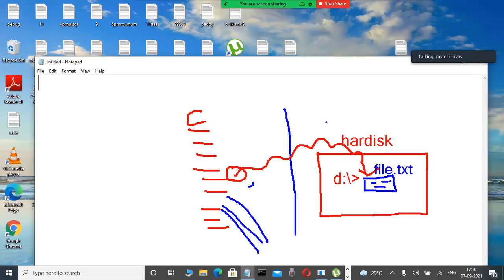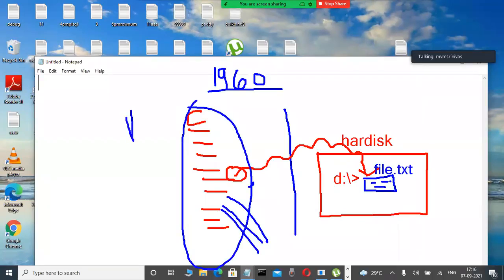In olden days, prior to 1960, databases were not there. In that case, through programs, through programming languages, we stored data in secondary storage devices in file format. That is called the flat file approach. In olden days, they used these types of things.